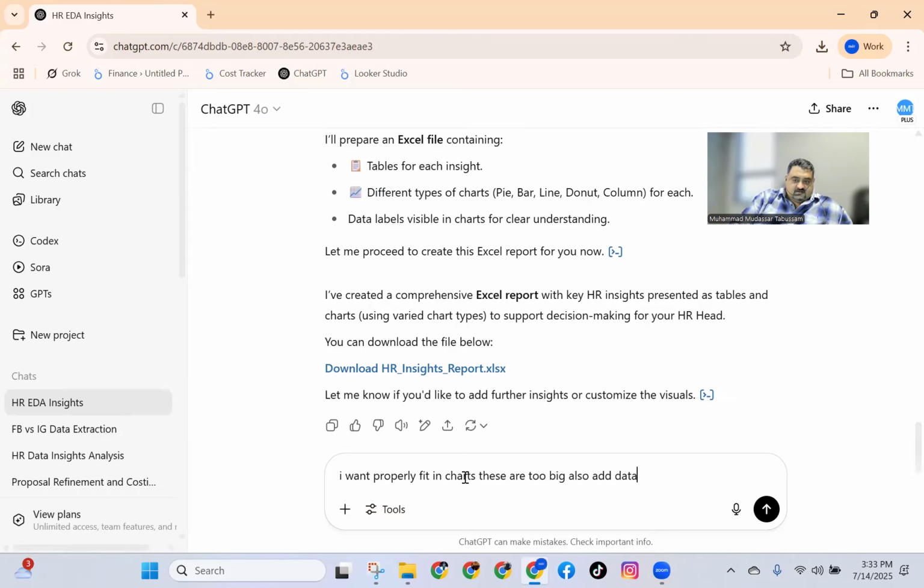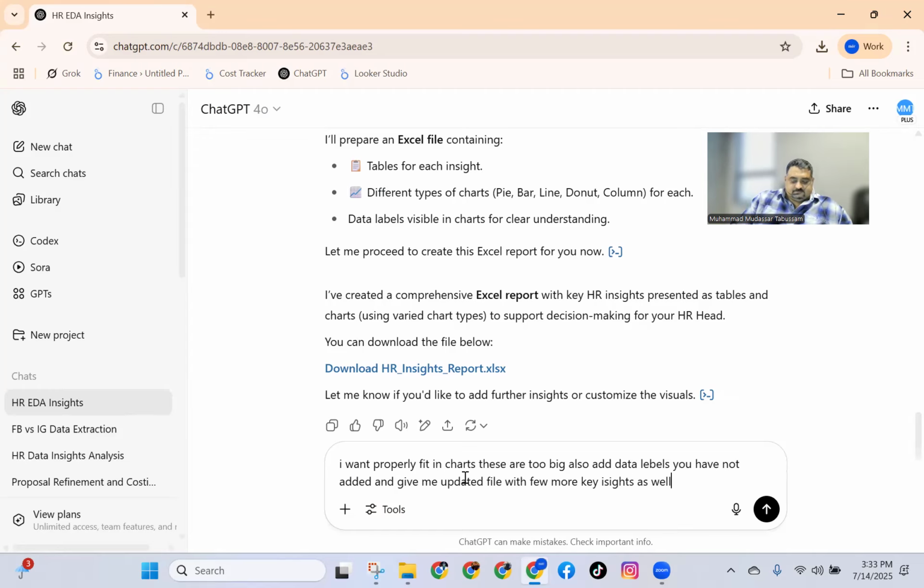Also add data labels you have not added, and give me an updated file with more key insights as well.